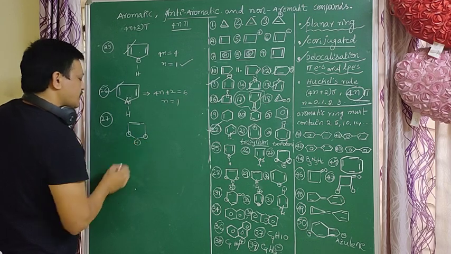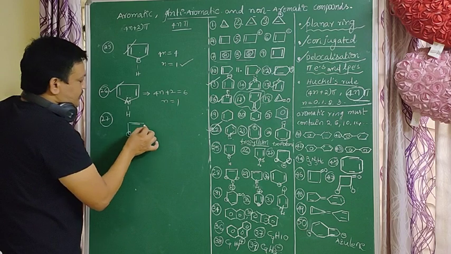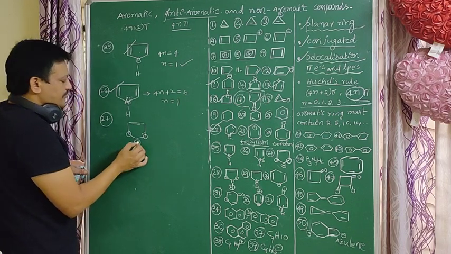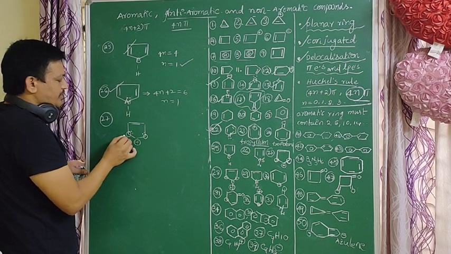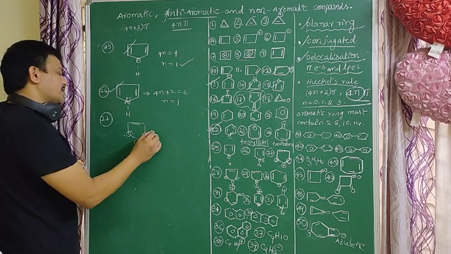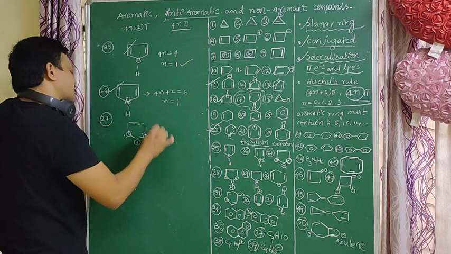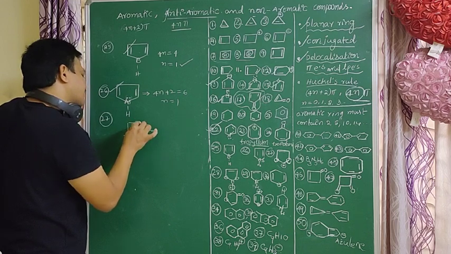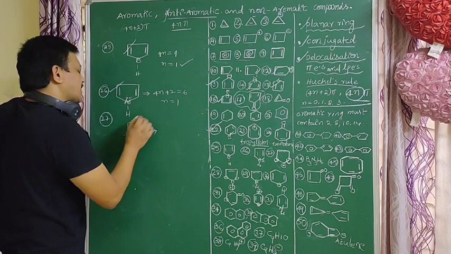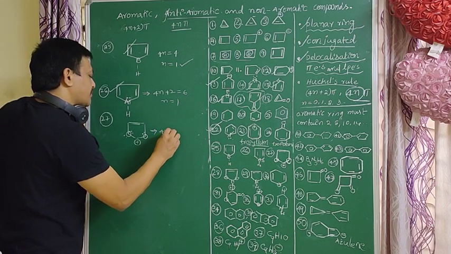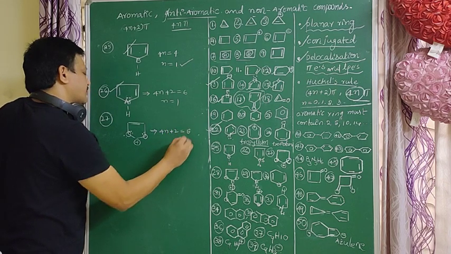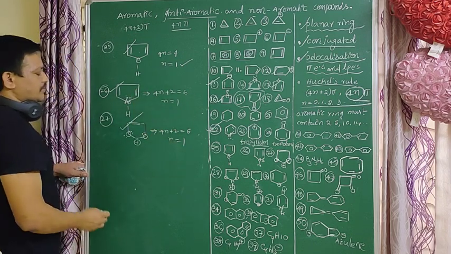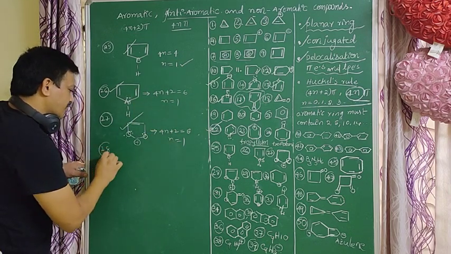Double bond, single bond, here one lone pair is involved in conjugation, here plus is involved in conjugation, and here also one lone pair is involved in conjugation. It is a conjugated system, and the pi electrons and lone pairs are delocalized electrons. It follows the 4n plus 2 pi electrons rule. 4n plus 2 equal to 6, n equal to 1. It is an aromatic compound.